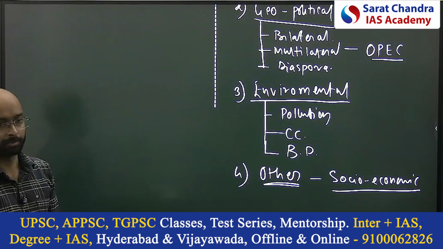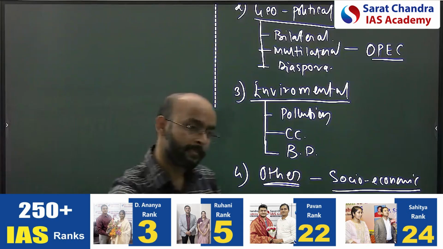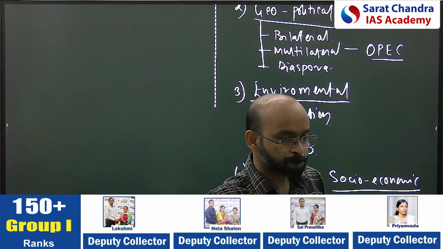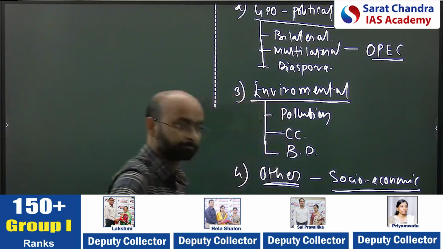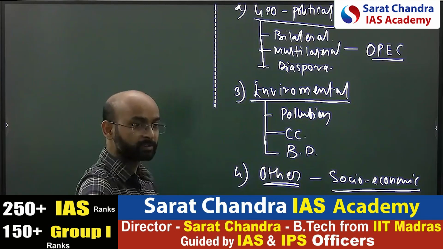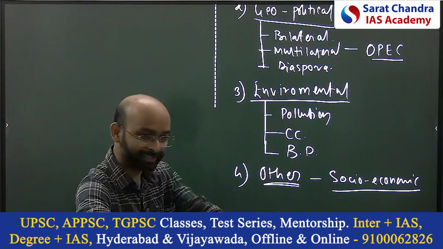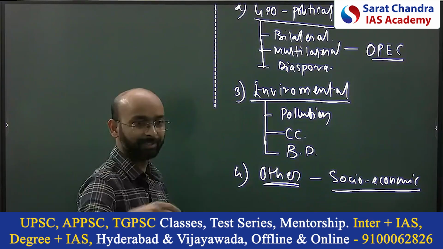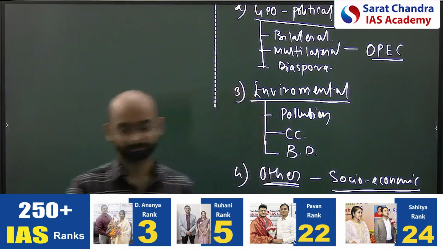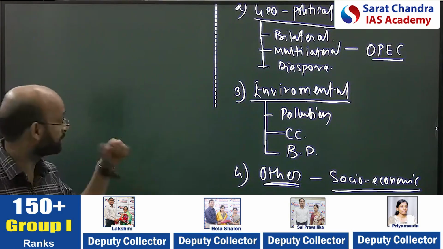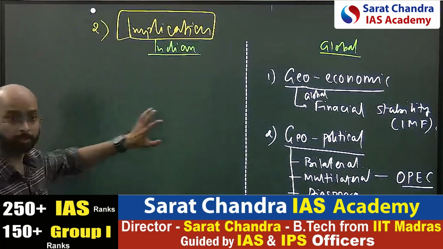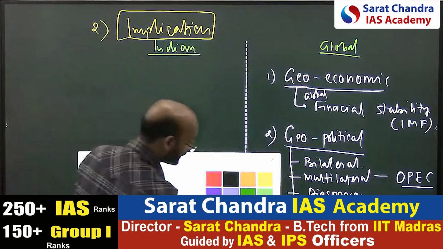Implication: influencing. The topmost country, the money which it is exporting, can it influence the internal factors of the other importing country? Yes, they can. Where should we mention the influence? On the geopolitics. Basically, that's political influence. Using the economy, you are using the economy as a tool to influence the other country. That's the geopolitics. So let's go to the second part, that is the Indian part. Okay. Understood?